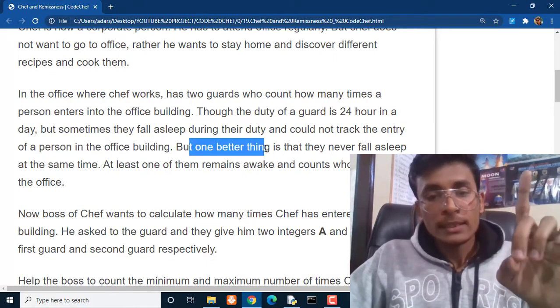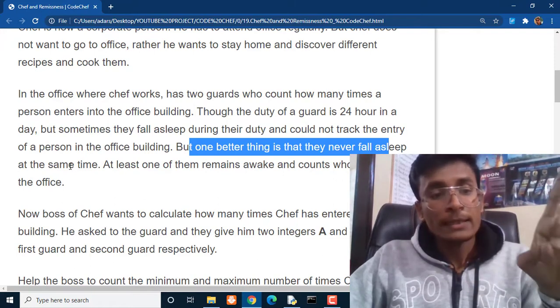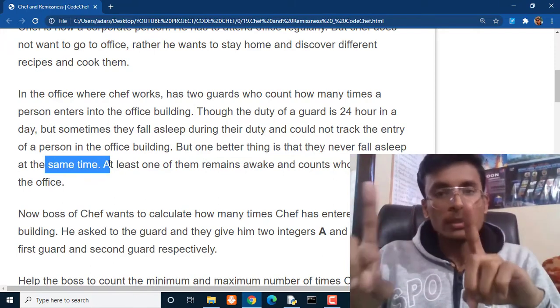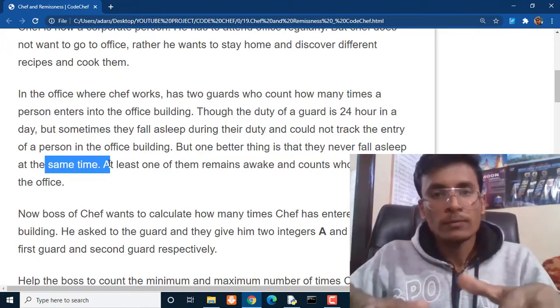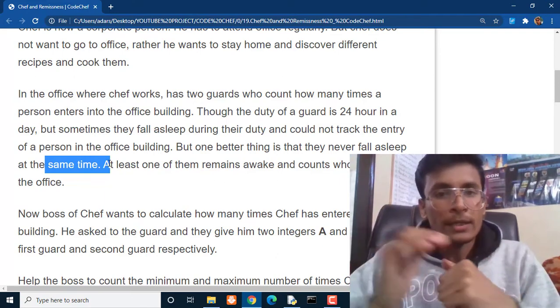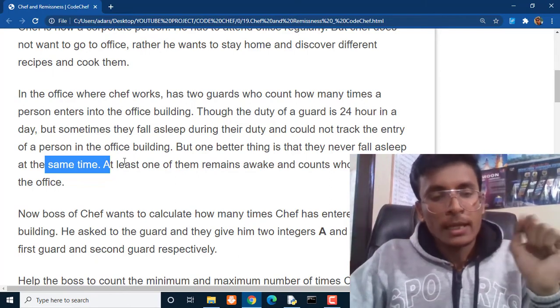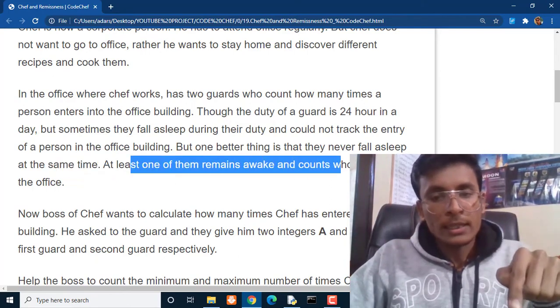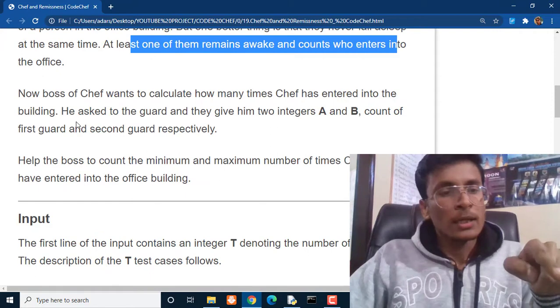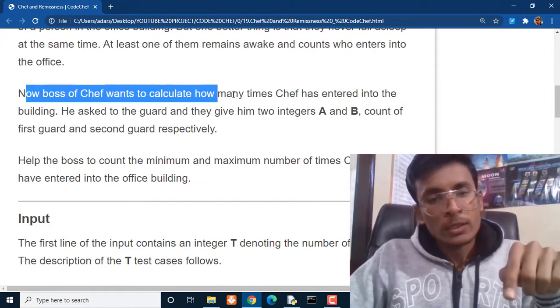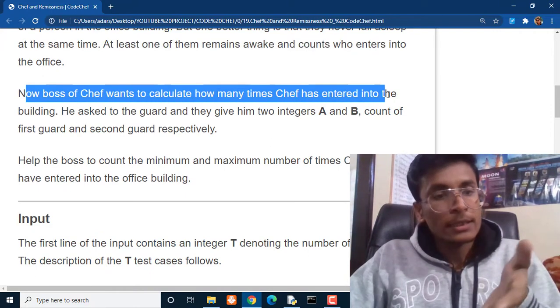But one better thing is they never fall asleep at the same time. It means one guard out of both of them is still awake to check who is entering the office or who is leaving the office. At least one of them remains awake and counts who enters into the office. Now, the boss of Chef wants to calculate how many times Chef has entered into the building.